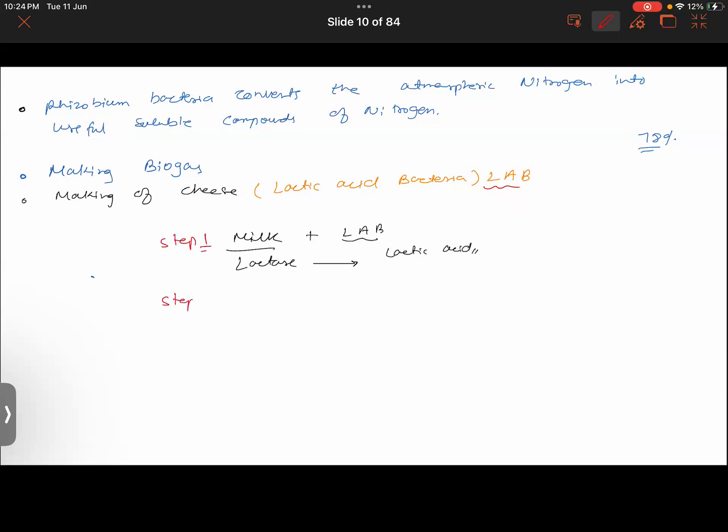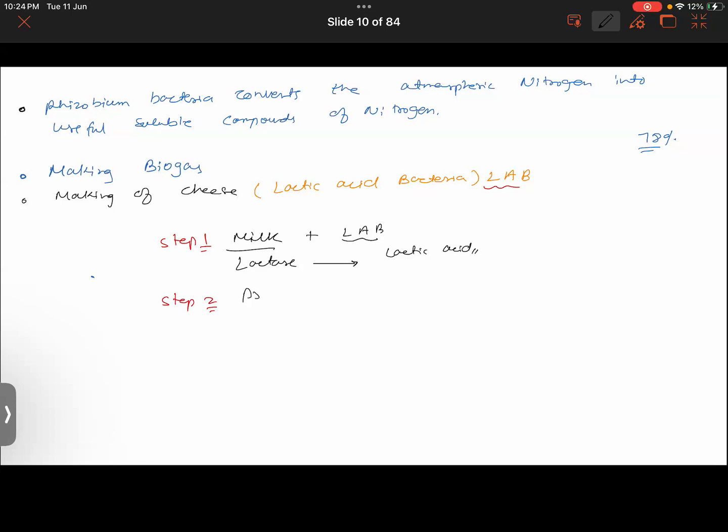In step number 2, we would be using another bacteria. Although this is not important from the examination point of view, I'm just explaining how it is done. You don't have to memorize it.